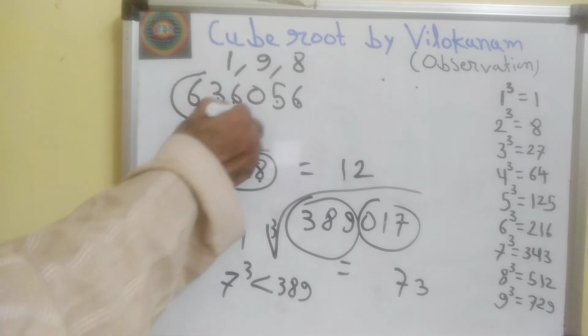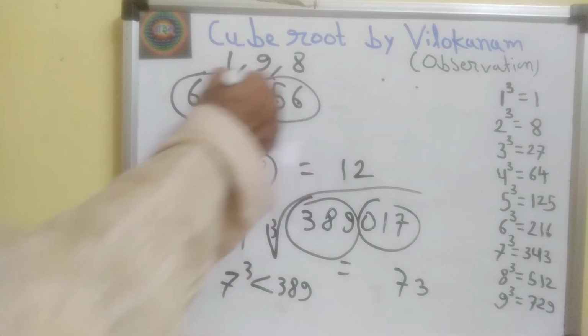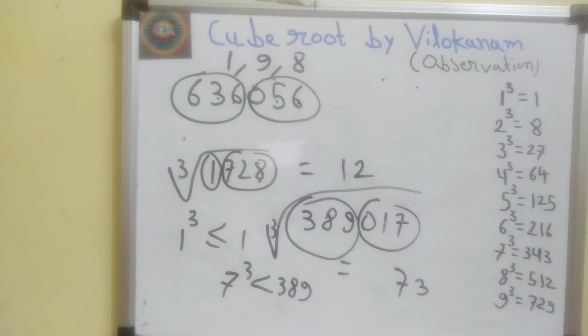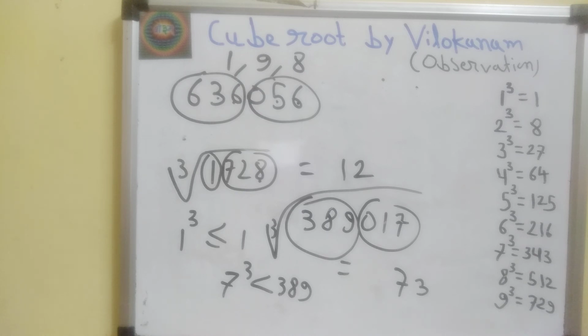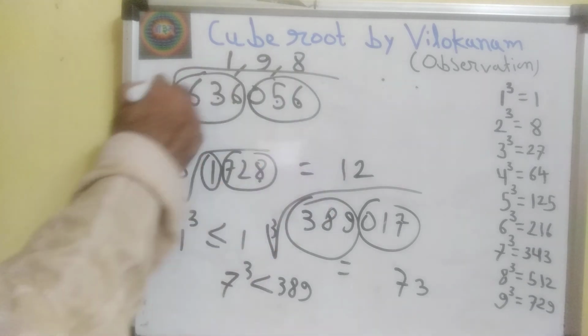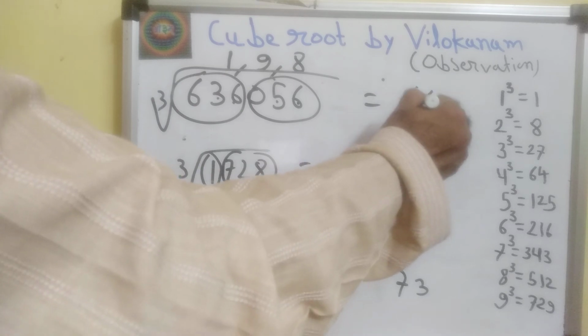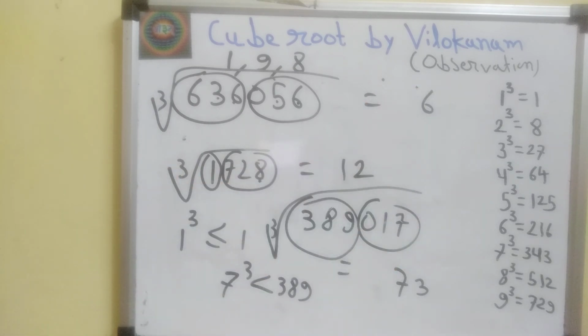Now to find cube root, we divide this number into two groups. As rightmost group having last digit 6, so cube root will have last digit 6. As we have observed earlier, cubes of 1, 4, 5, 6, 9 having same last digits, and cubes of 2, 3, 7, 8 are their complements.